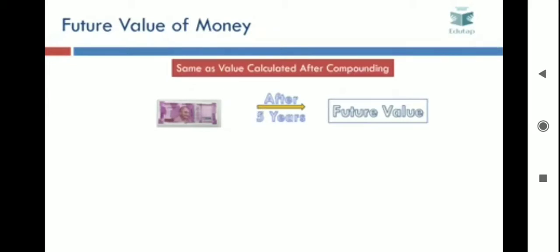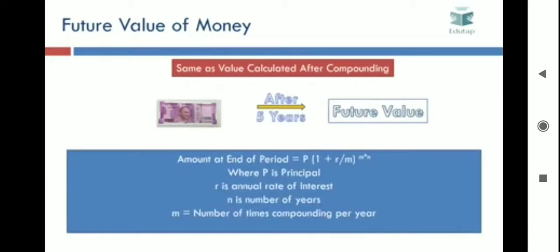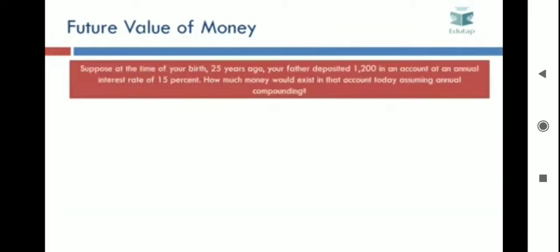So if I tell you what would be the value of 2000 after 5 years at a certain interest rate, then you can calculate the same using the formula which we discussed during the compounding discussion. That is, future value at the end of 5 years can be calculated using the formula P into (1 + R/M) raised to the power M into N.